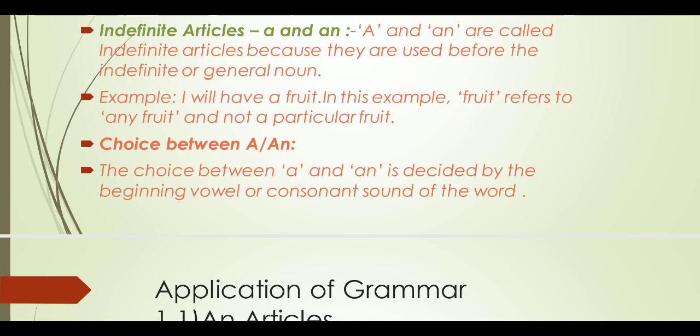Look at the examples. The choice between a and an is decided by the beginning vowel or consonant sound of the word.